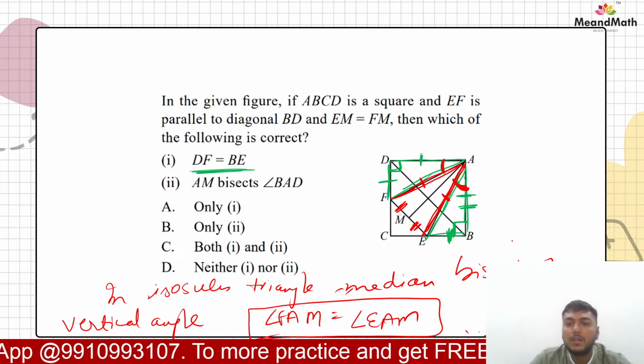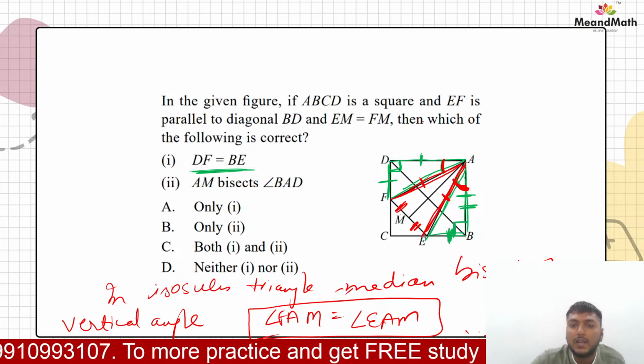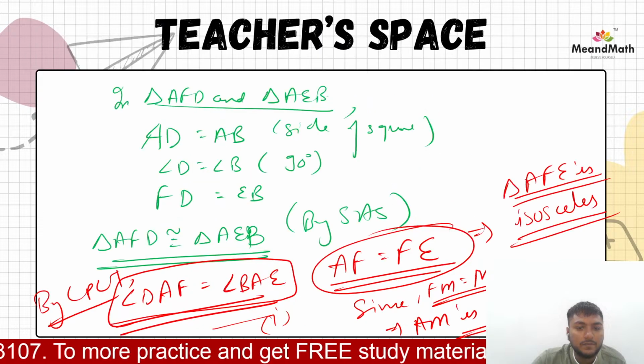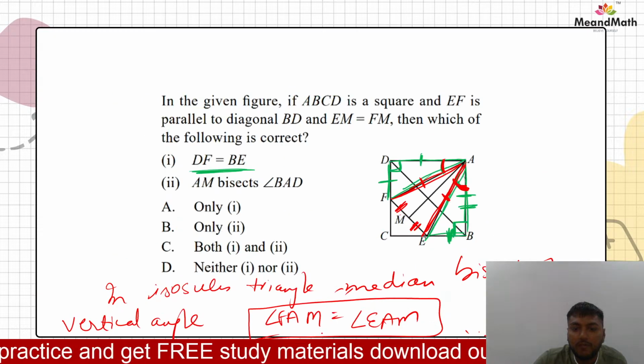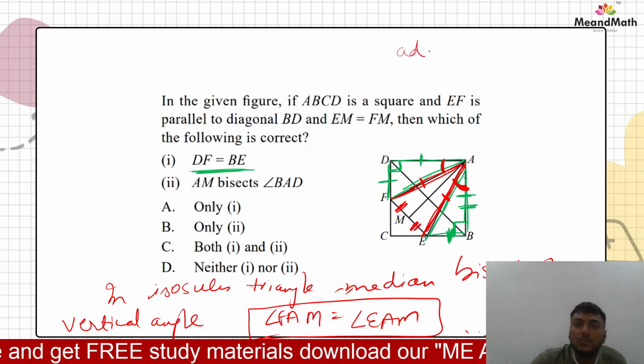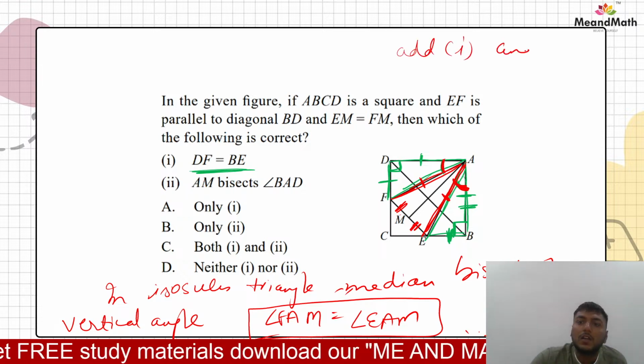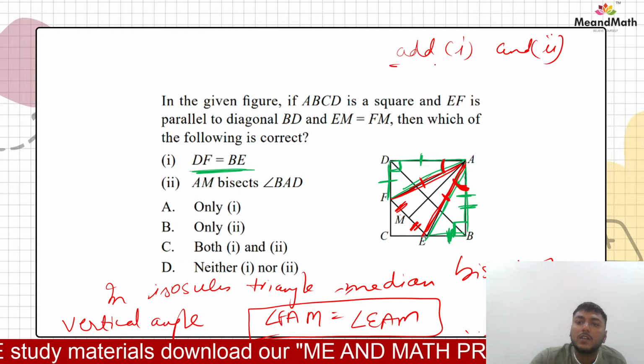So now what we can say is that from 1 and 2, DAF is equal to BAE and FAM is equal to EAM. We can simply add 1 and 2.